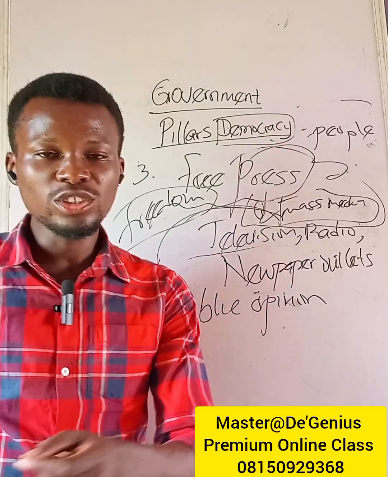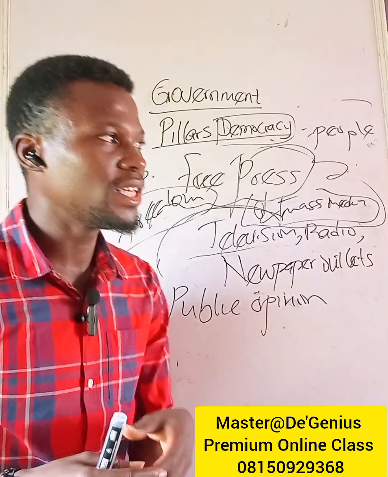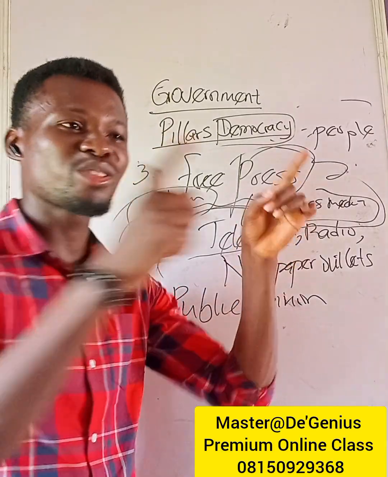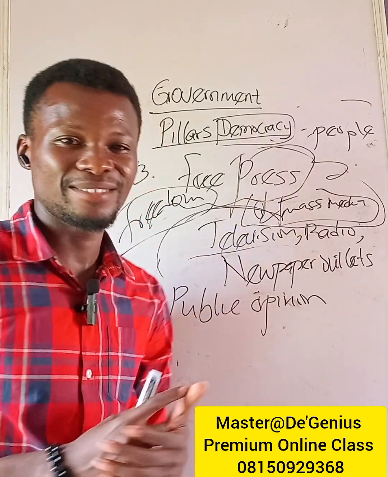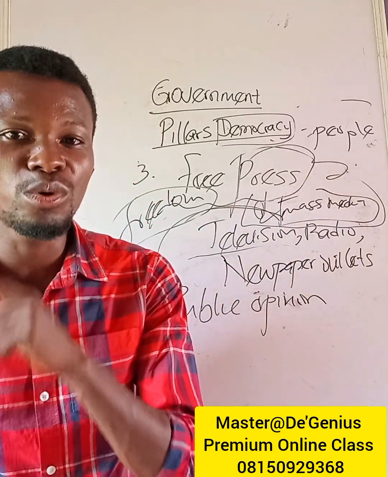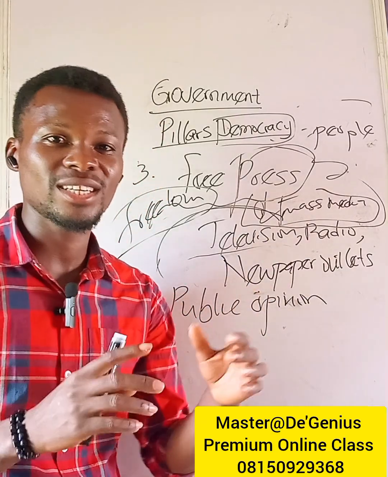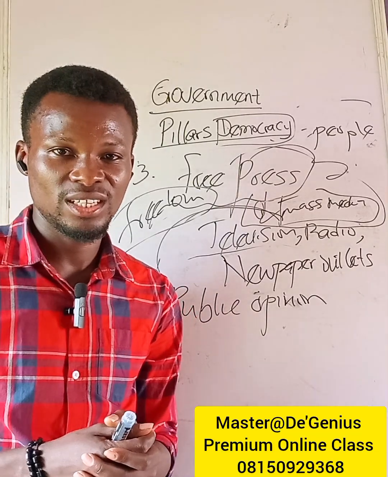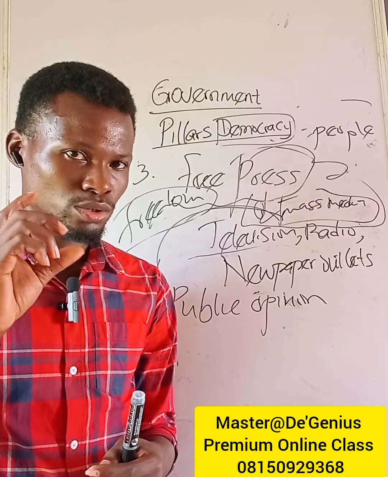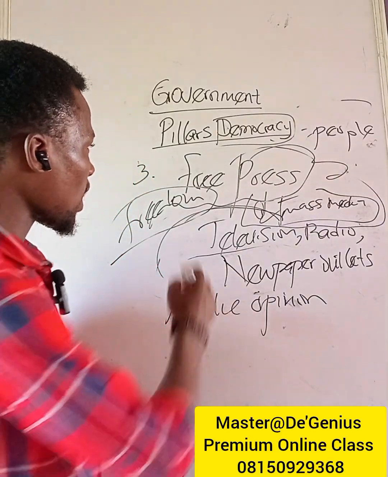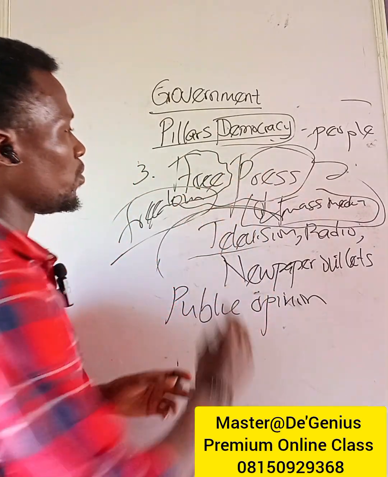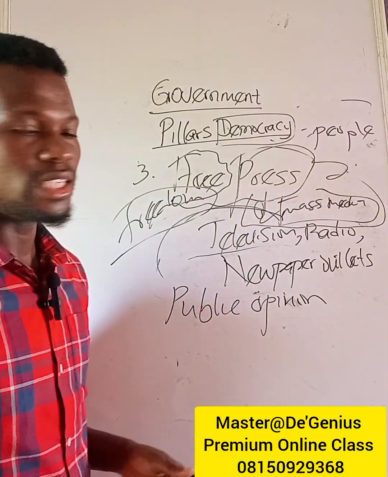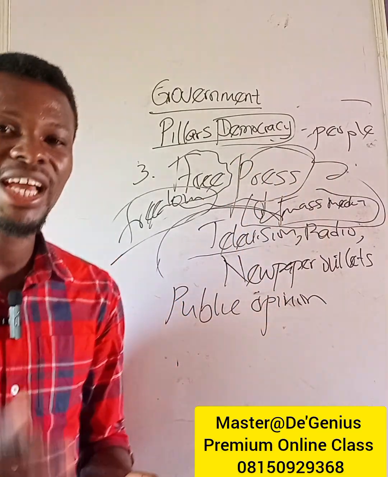And those media also will be scared and afraid to let government know what people are saying. The only thing they will want government to know about what people are saying is, you can just say people are singing their praises. You understand? So do you see now that if any country will be truly democratic, then there must be freedom of the press. The press, which means the mass media, must enjoy freedom.